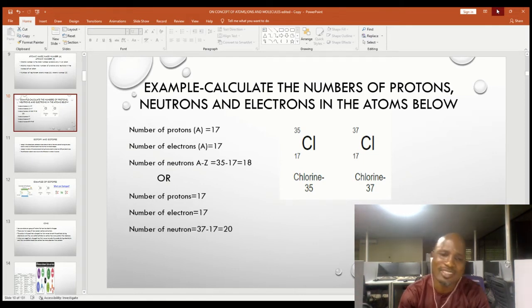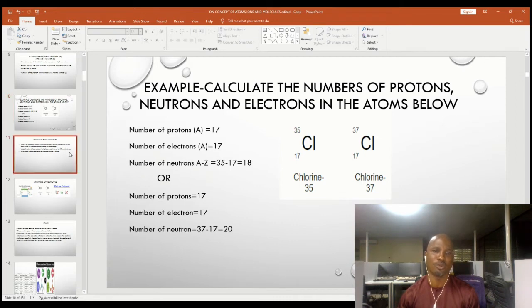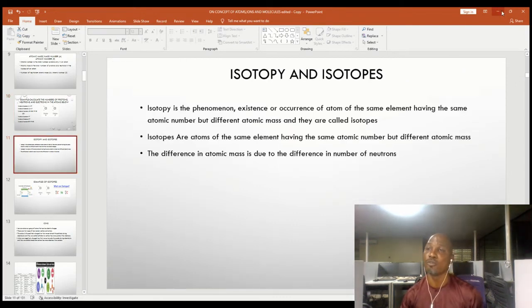But the number of neutrons is A minus Z, which is 35 minus 17 for the first case, which is equal to 18. Or in the other case, atomic number is 17, electrons are also 17, protons are 17, but the number of neutrons is 37 minus 17, which is equal to 20. In whatever case you have, when you are given an atom to find the number of protons or electrons, I'm sure you'll be able to do justice to it. Now we have seen two different atoms of chlorine having the same atomic number but different atomic mass. That brings us to our next discussion, which is isotopy and isotope.